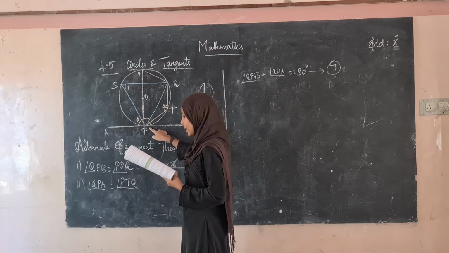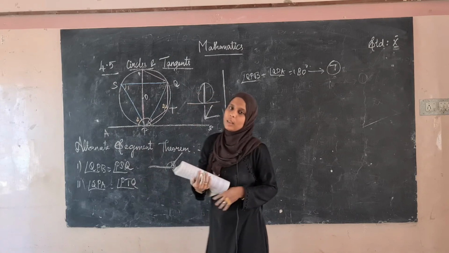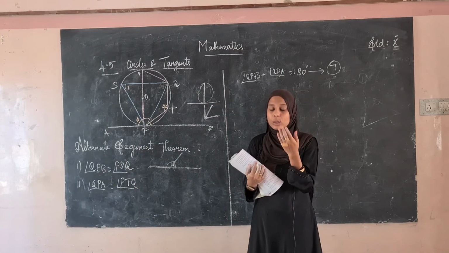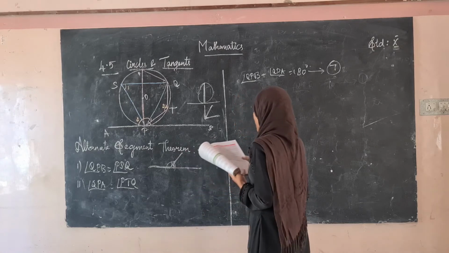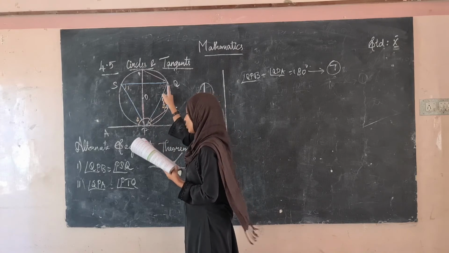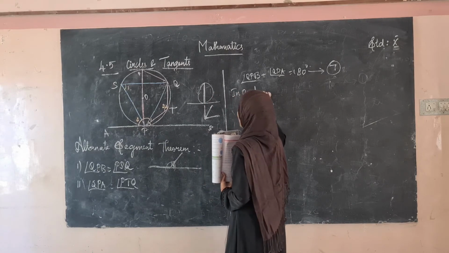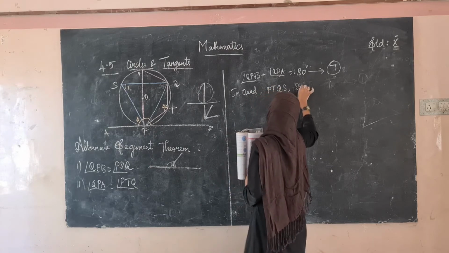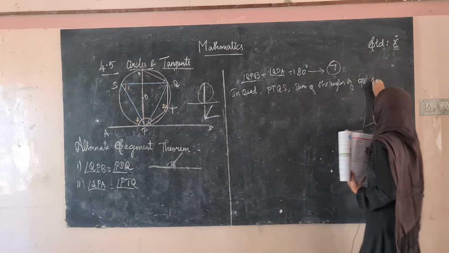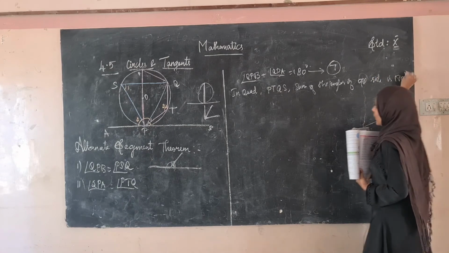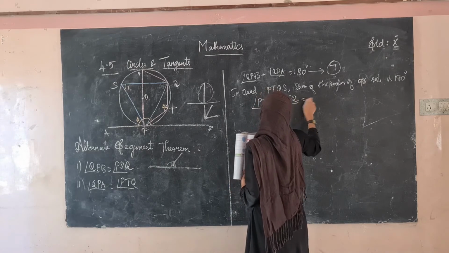Then see here, we are taking the quadrilateral PTQS. In a quadrilateral, the property is that the sum of the opposite angles will be equal to 180 degrees. Therefore, PSQ plus PTQ will be 180 degrees. In quadrilateral PTQS, the sum of the opposite angles is 180 degrees. Therefore angle PTQ plus angle PSQ is equal to 180 degrees.